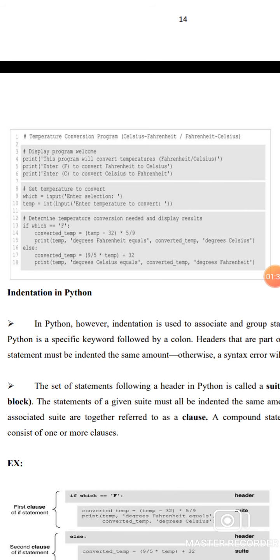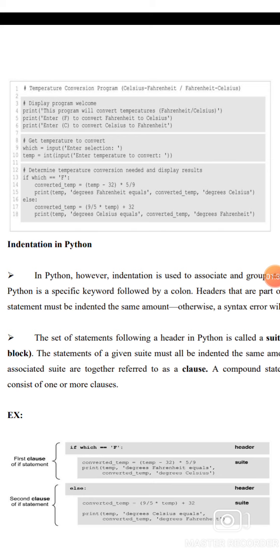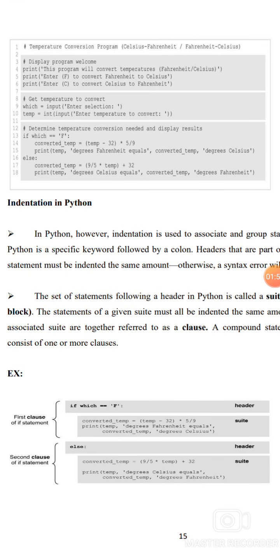If which double equal to F, converted temp equals temp minus 32 into 5 by 9. This is the formula for converting Fahrenheit to Celsius. Print, temp, the temperature, degree Fahrenheit equals converted temp degree Celsius. Else, converted temp equals 9 by 5 into temp plus 32. This is the formula for converting Celsius to Fahrenheit. Print, temp degree Celsius equals converted temp degree Fahrenheit.